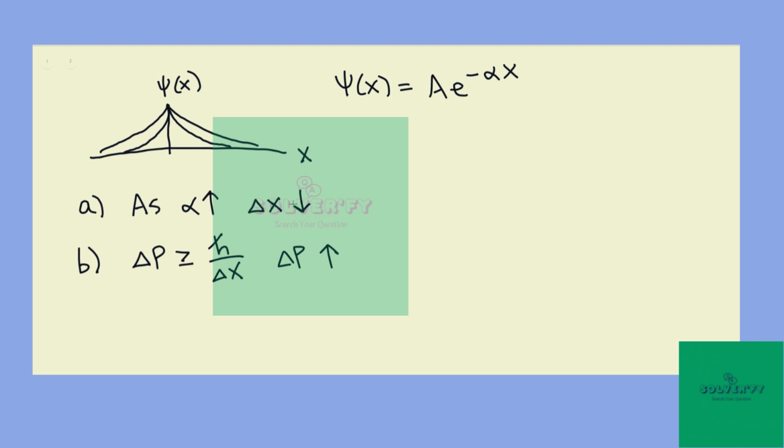And that's the answer. As alpha increases, delta x goes down, delta p goes up, using Heisenberg's uncertainty principle and the interpretation of the square of the wave function as the probability of locating a particle at its position. And that's it.